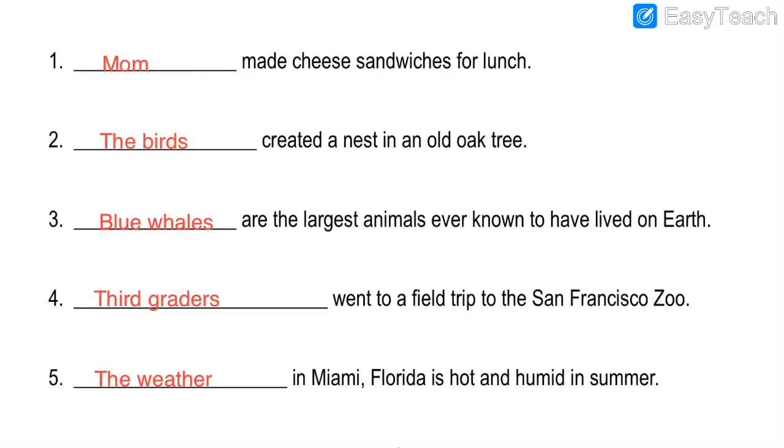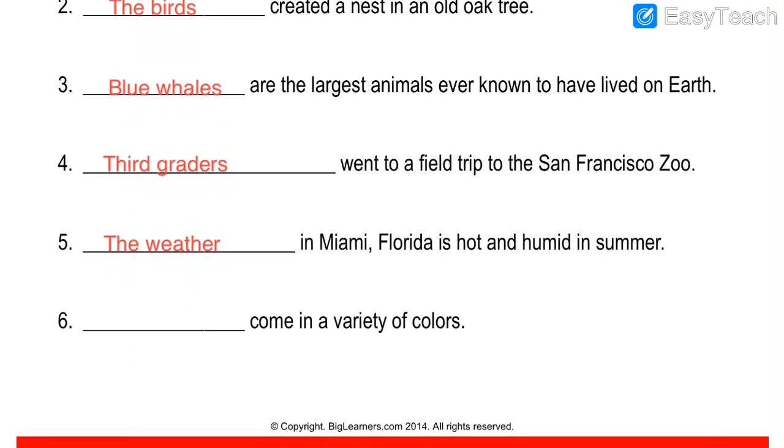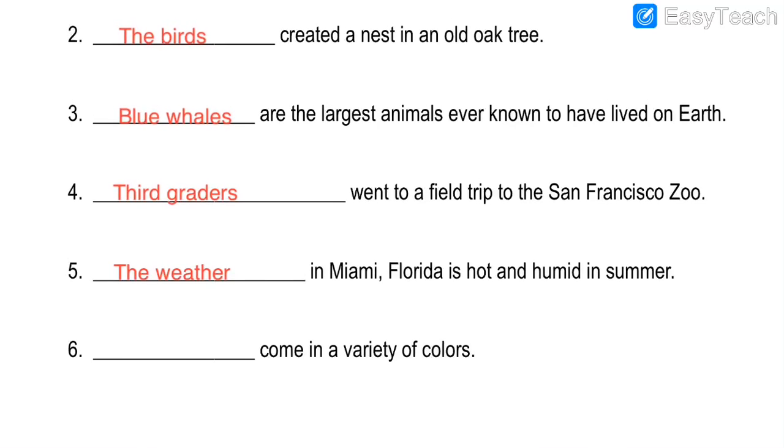So now number 6, the last question is left for solving. Let us read number 6. Dash come in a variety of colors. Now variety of colors means what? Variety of colors means so many different colors. You can say the colors of different types. There are many colors: violet, indigo, blue, green, red, etc. So what can be seen in variety of colors? What can you see in the different colors?